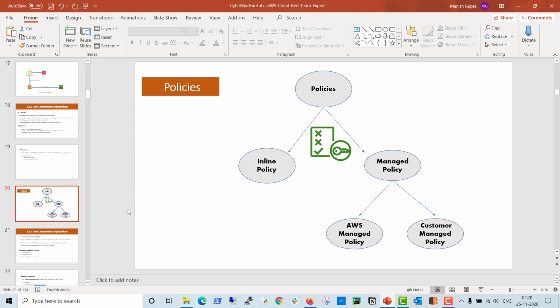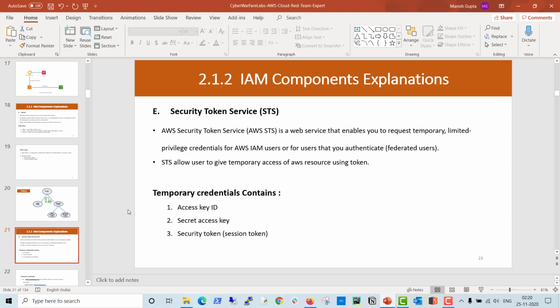I think it's done. Now the fifth one is Security Token Service. STS is basically a web service that assigns you temporary credentials, which are limited-privilege credentials, for users that you authenticate, meaning federated users. STS allows you to assign temporary credentials for a short period of time. These credentials contain an access key ID, a secret access key, and a security token.